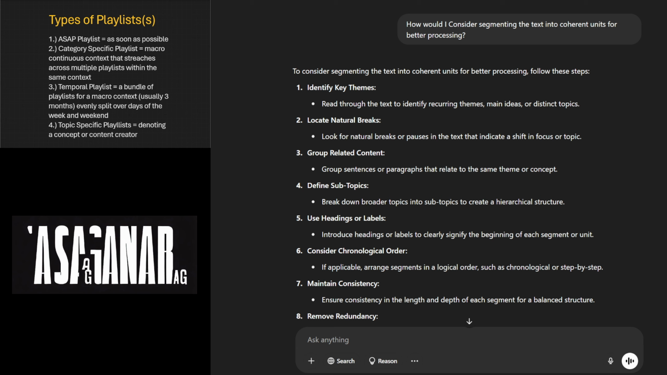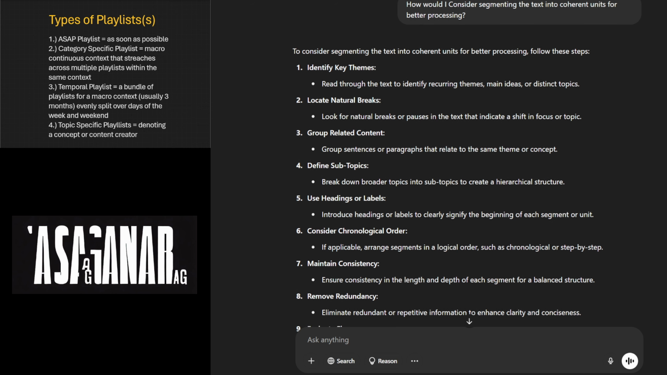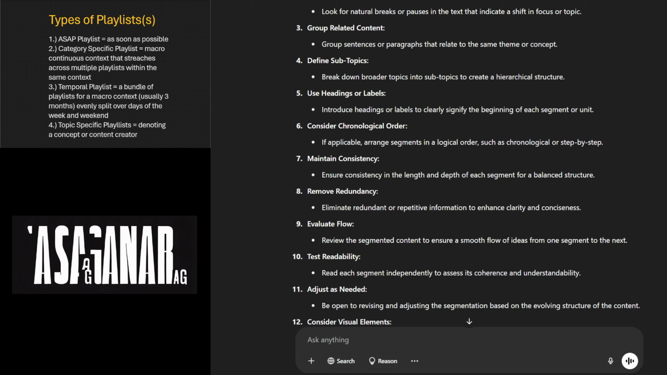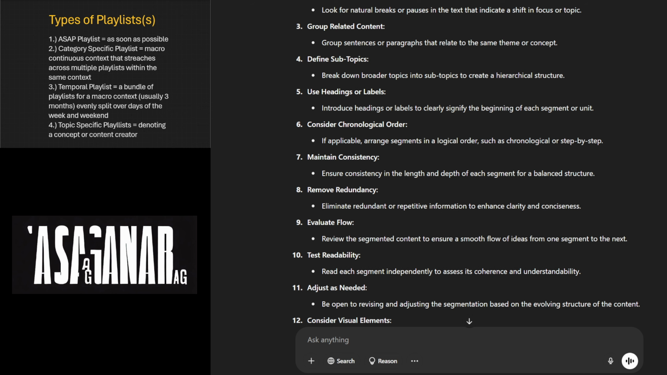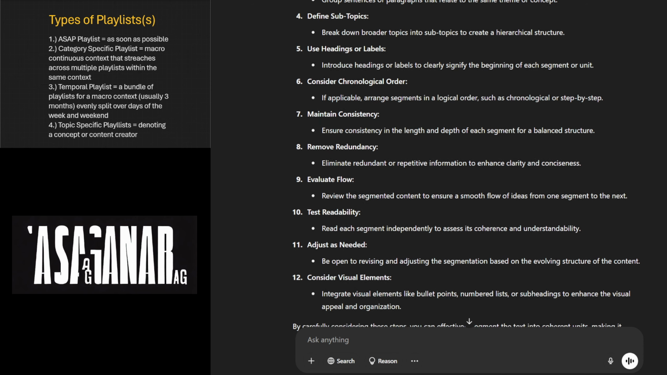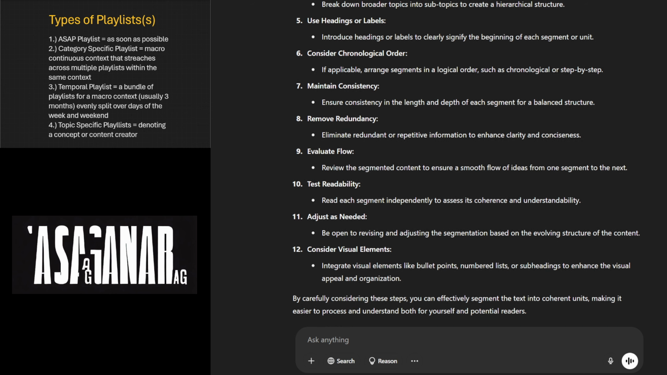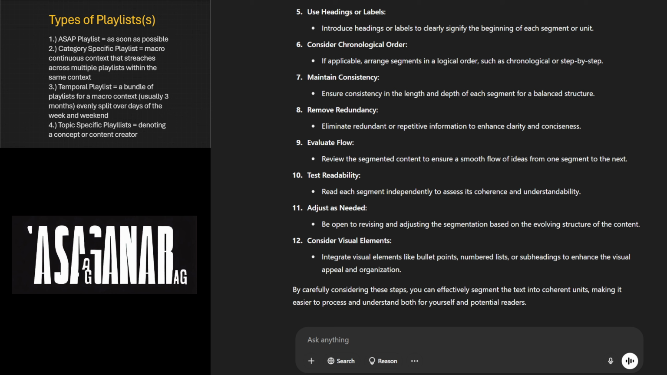5. Use headings or labels. Introduce headings or labels to clearly signify the beginning of each segment or unit. 6. Consider chronological order. If applicable, arrange segments in a logical order, such as chronological or step-by-step. 7. Maintain consistency. Ensure consistency in the length and depth of each segment for a balanced structure. 8. Remove redundancy. Eliminate redundant or repetitive information to enhance clarity and conciseness.